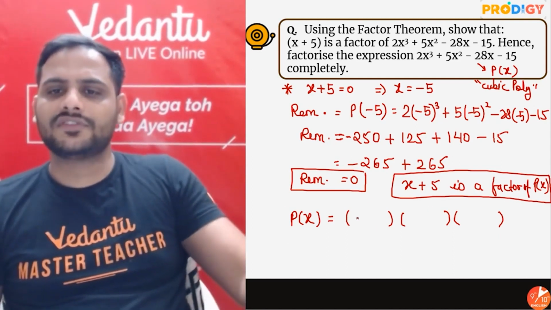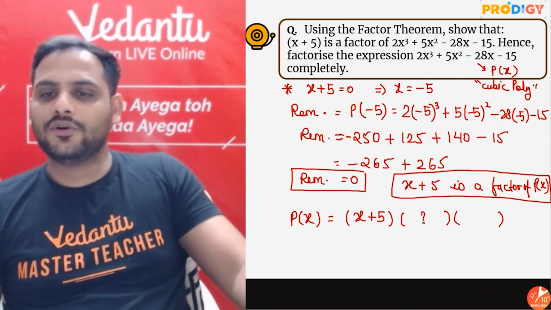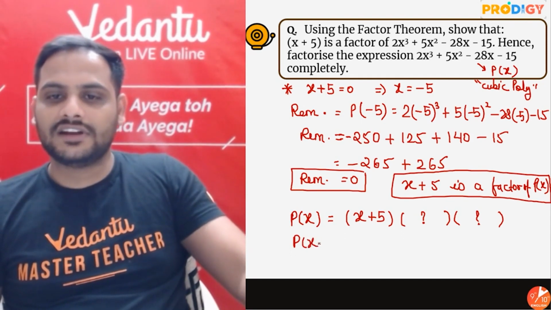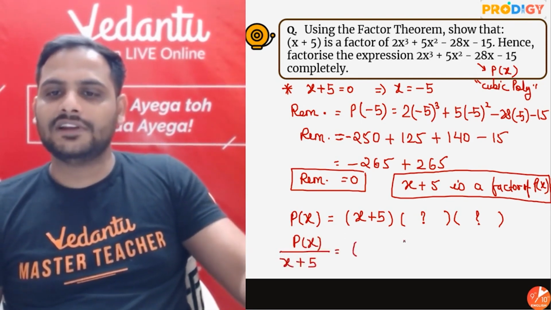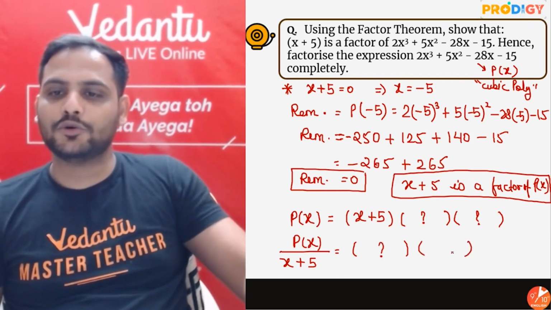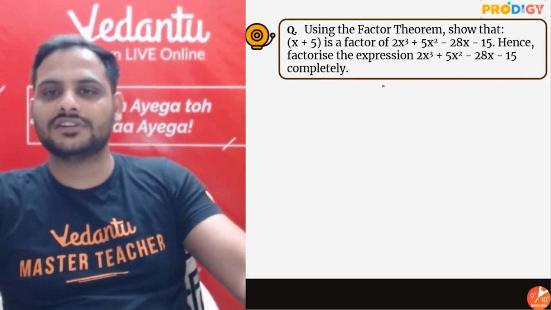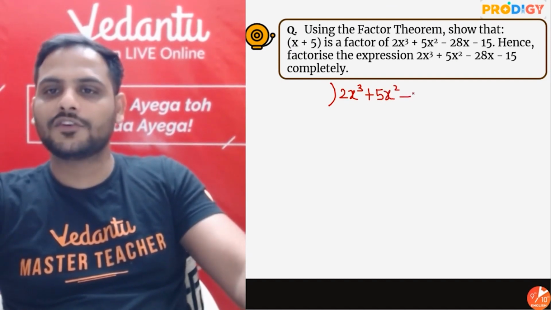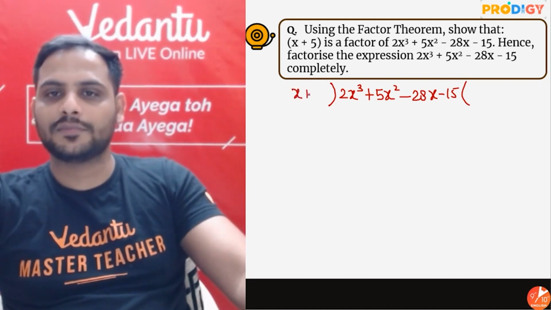Now out of these 3 factors, I know one of the factors is x plus 5. I don't know the remaining 2. So to get the remaining 2, I'll divide this polynomial by x plus 5, and we will get our required 2 polynomials. So let's do this division. 2x cube plus 5x square minus 28x minus 15, this I'll divide by x plus 5.